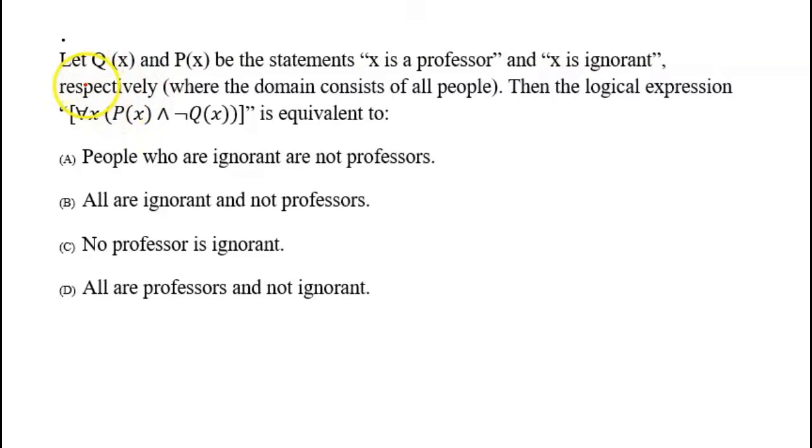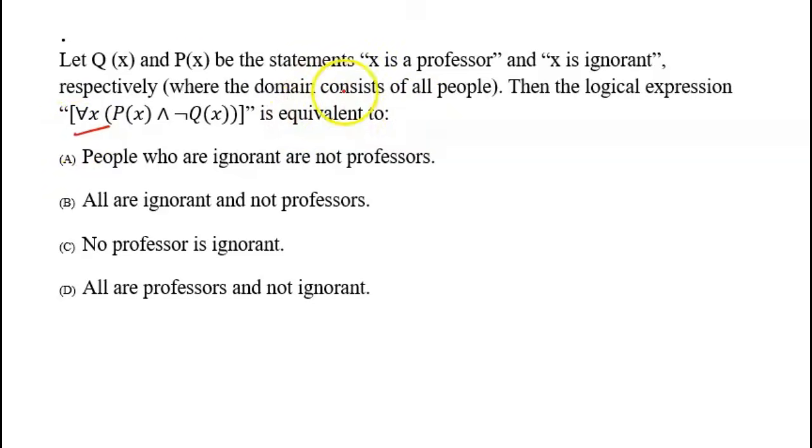So let's start. The first question is that let Qx and Px be the statement X is a professor and X is ignorant respectively, where the domain consists of all people. Then the logical expression for all x, Px and negation of Qx is equivalent to. So it will be what?